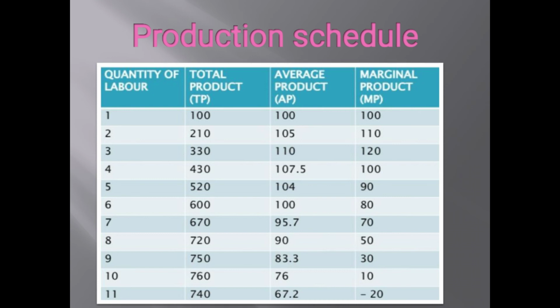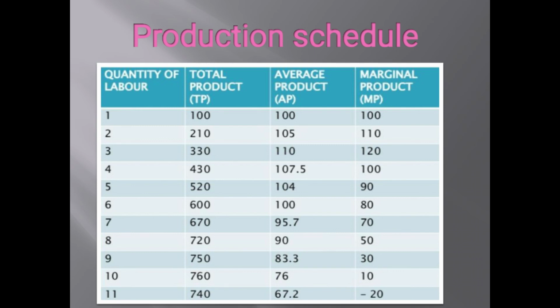Our units of labor are 1 to 11, so we employ 11 units of labor. When we employ 1 unit of labor, our total product is 100.